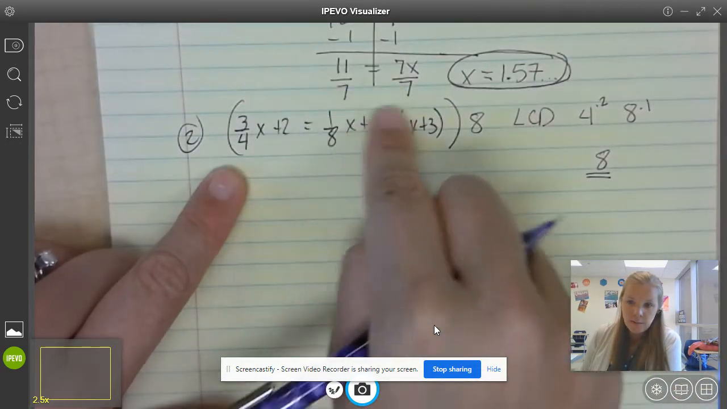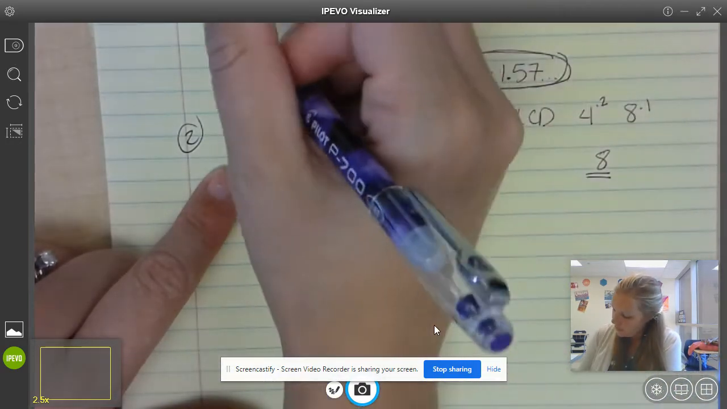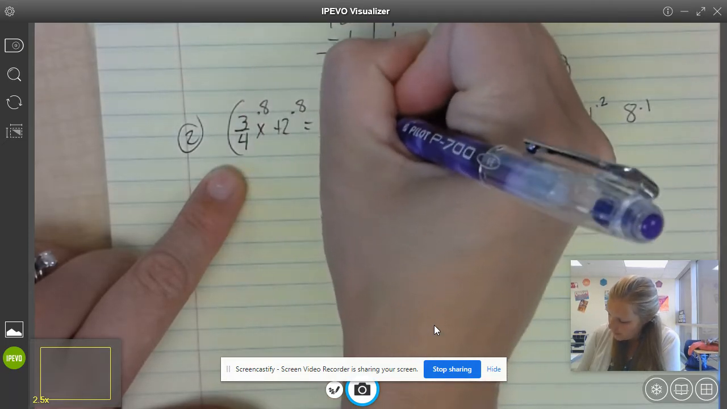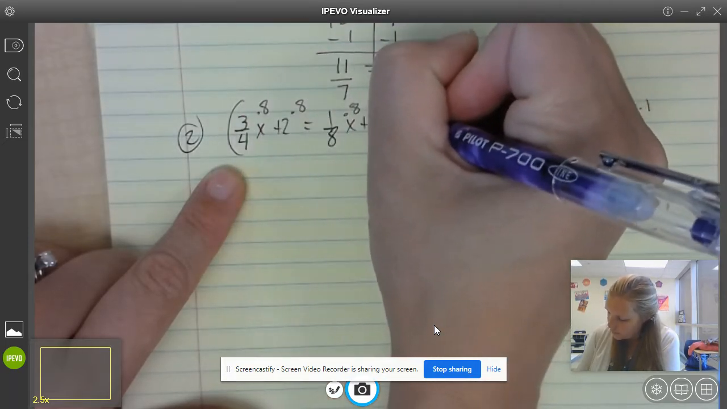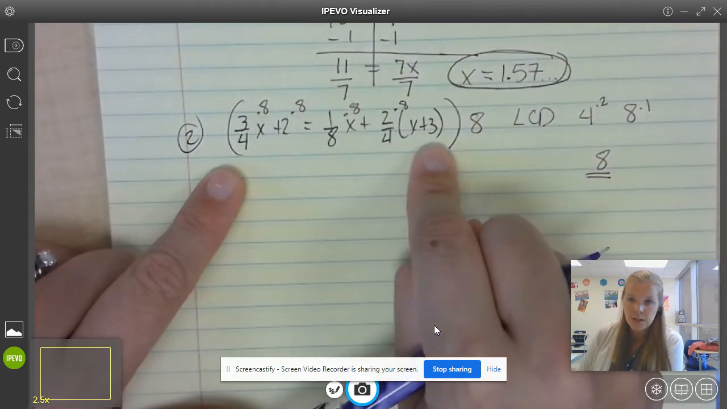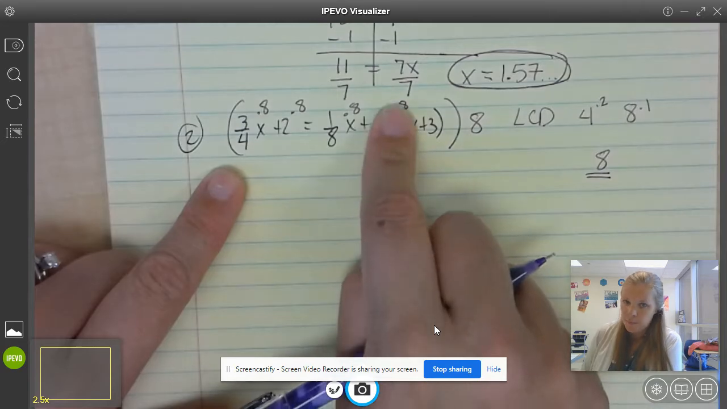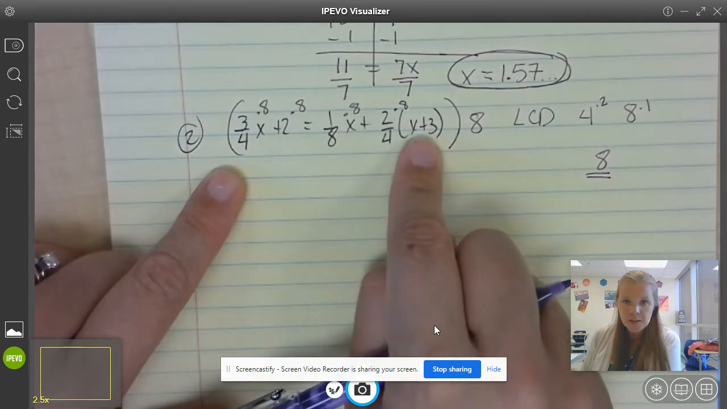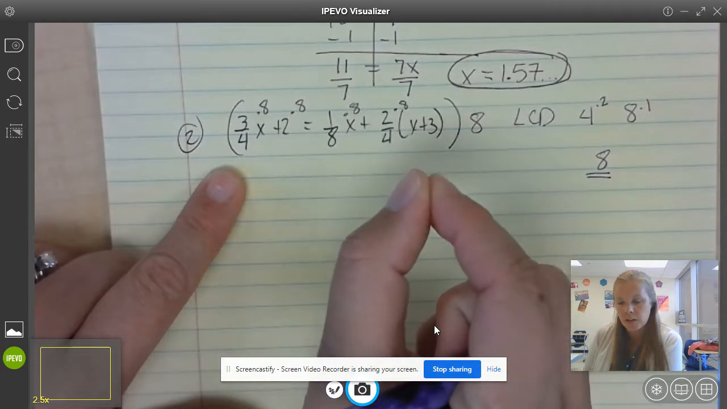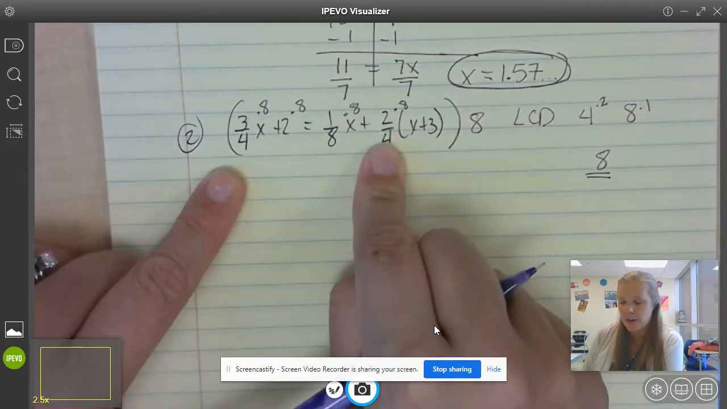So doing kind of like my humongous distributive property, I'm going to do 3/4 times 8, and 2 times 8, and 1/8 times 8, and 2/4 times 8. Now this is already a group. So if I multiply the number in front of this parentheses by 8, it does the whole thing. So I'm not going to do the x and the 3 because they're in a group. I just multiply the number on the outside.